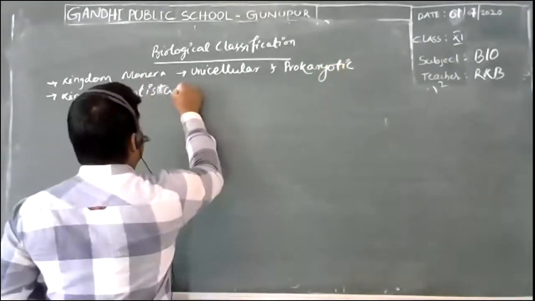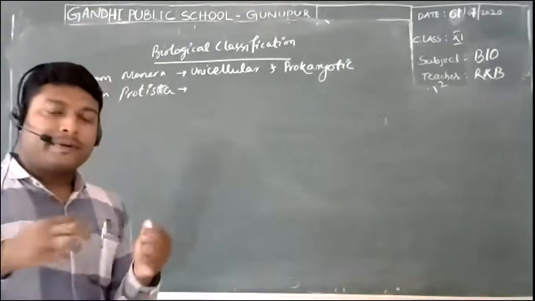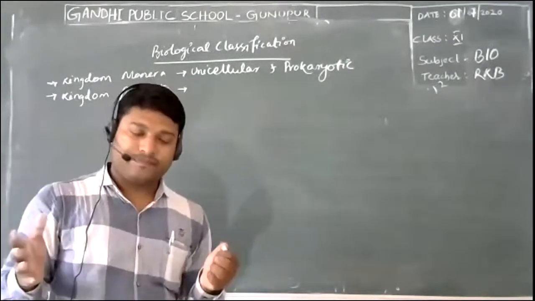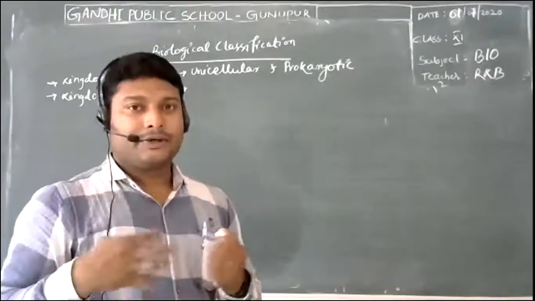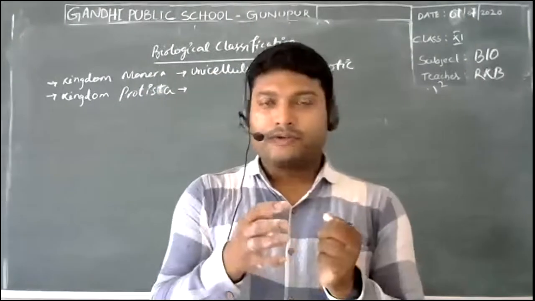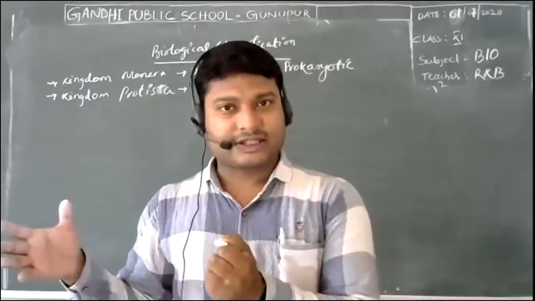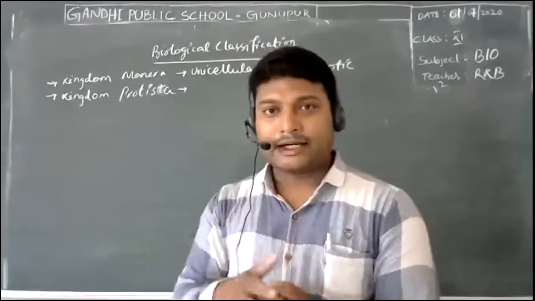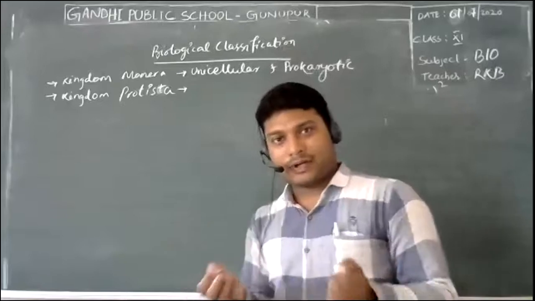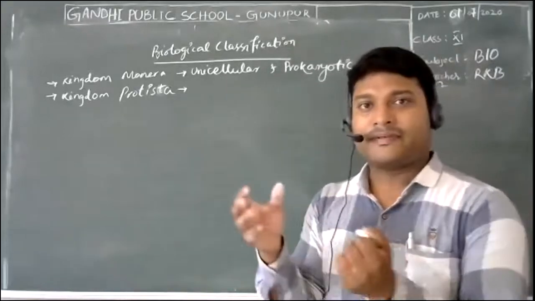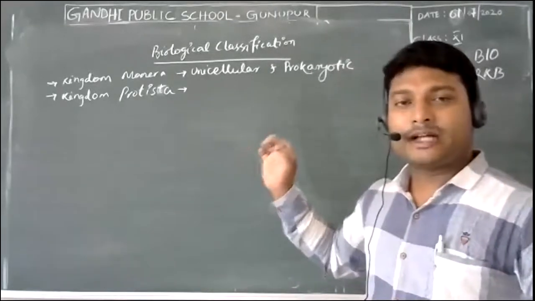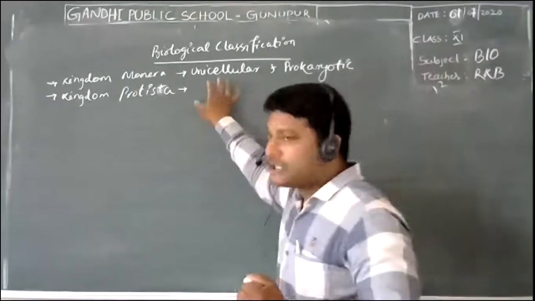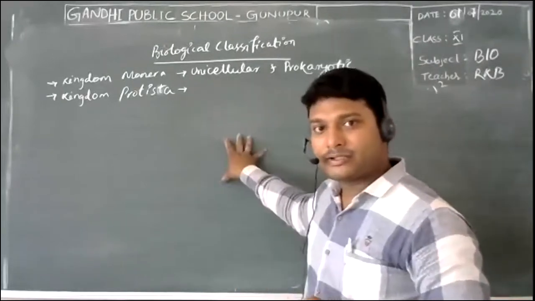Yeah. And here, when we talk about the classification system in the previous classes, you should understand that we always go from something simple to something complex. One of the traits we use to classify organisms is the organization of the cells, that is, whether they are unicellular or multicellular.